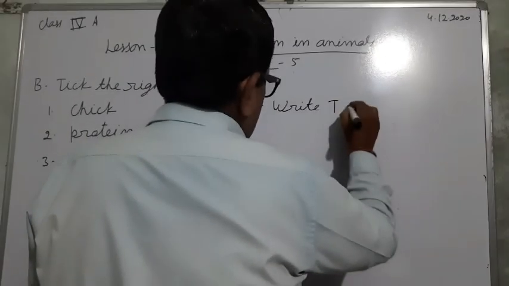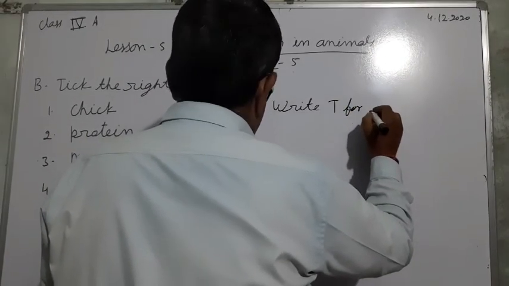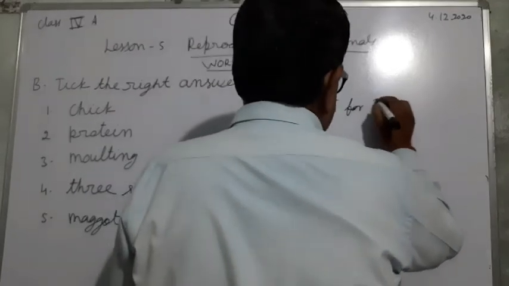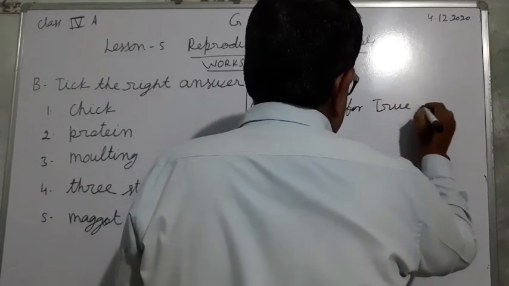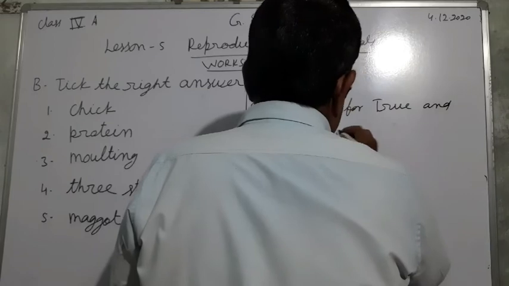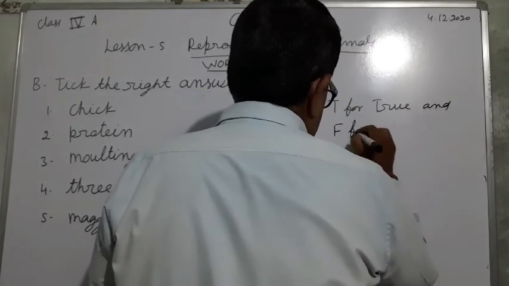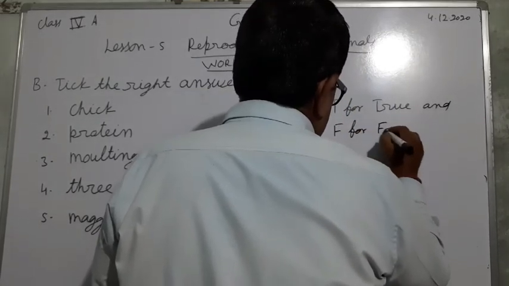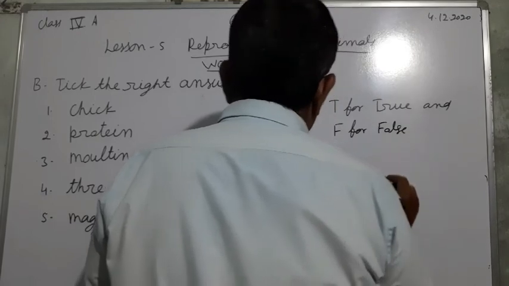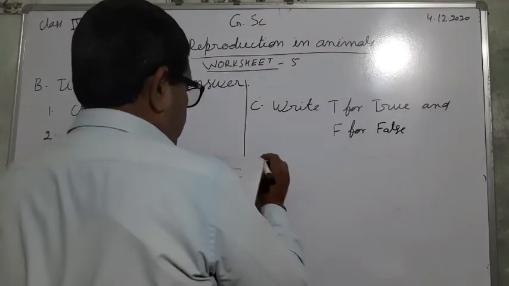Write T for true and F for false. So we have to see the statement.